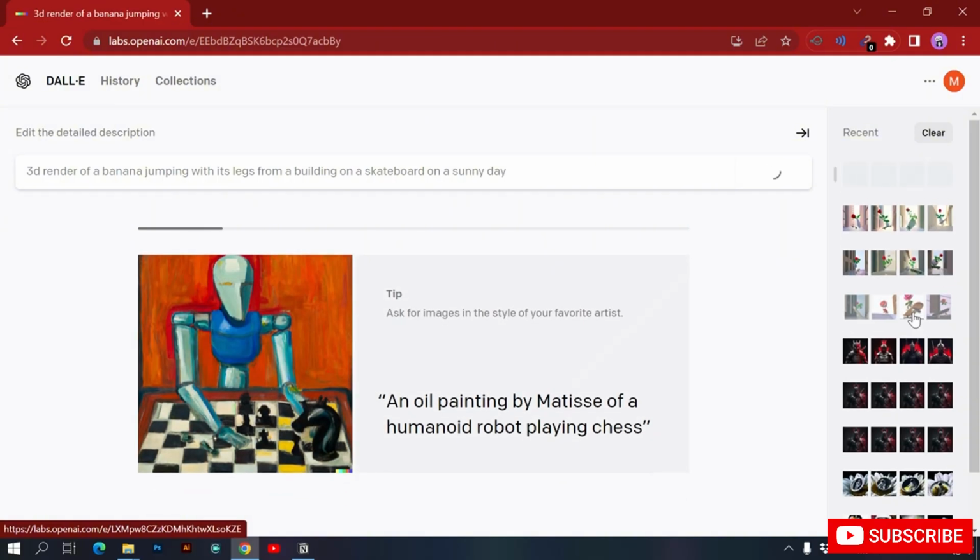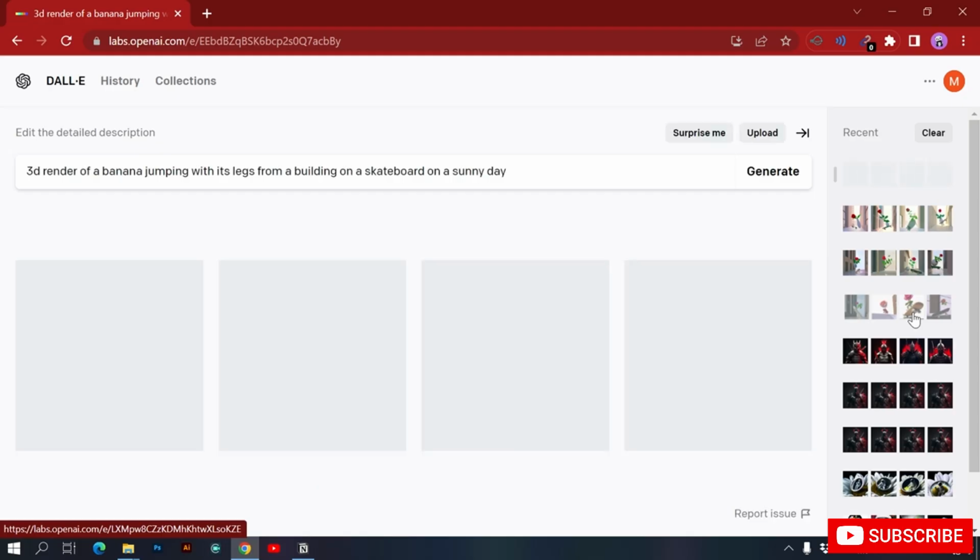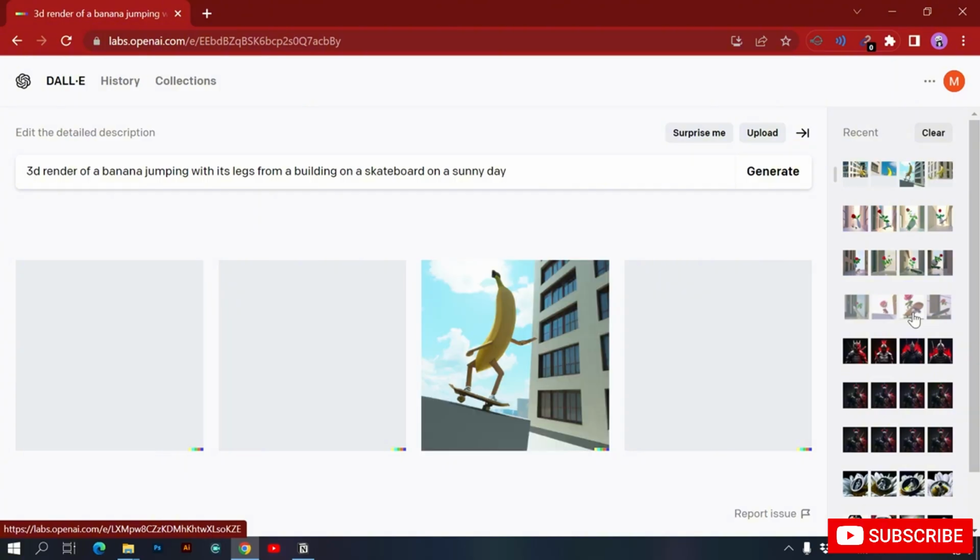So we have given DALL-E our prompt. The more information you add, the more unique the prompt will be, I think. Wait for a couple of seconds and DALL-E will generate four responses based on the prompt that you have given it. So let's see.